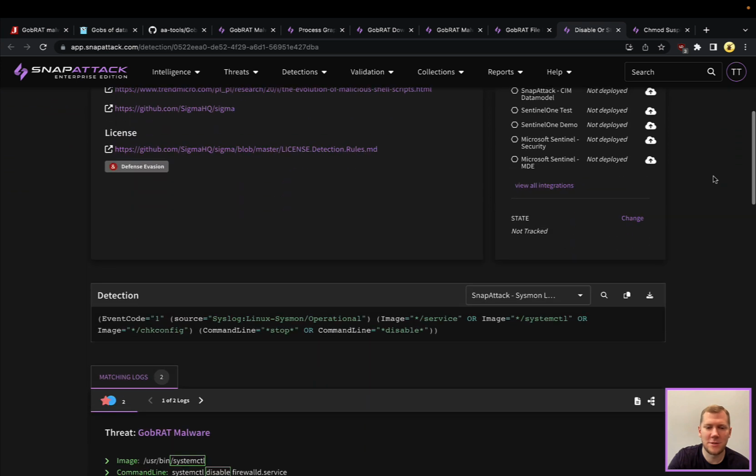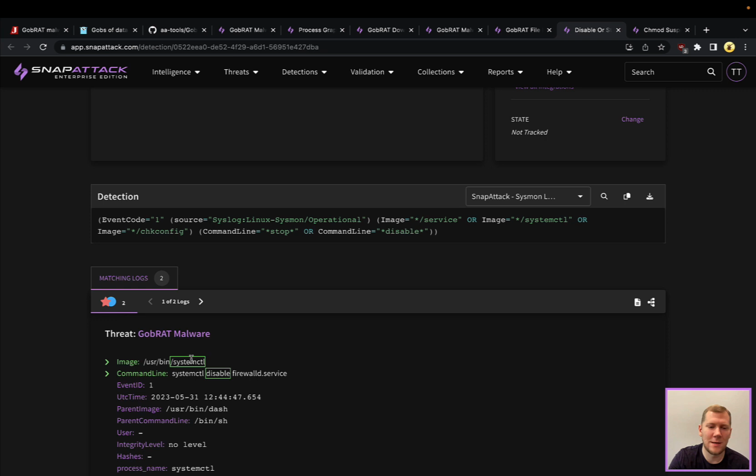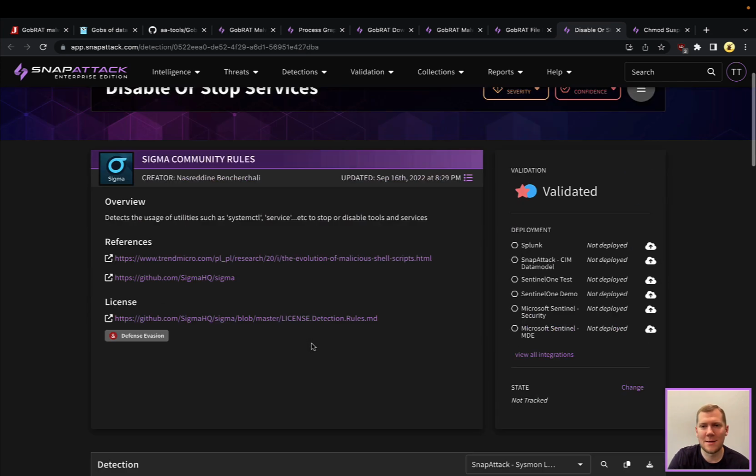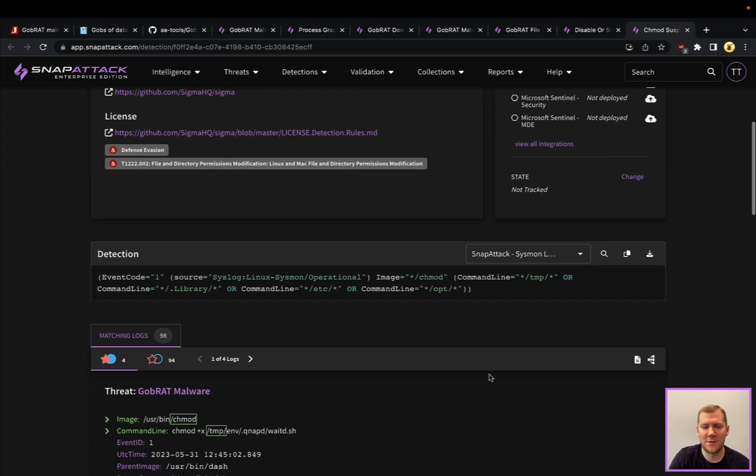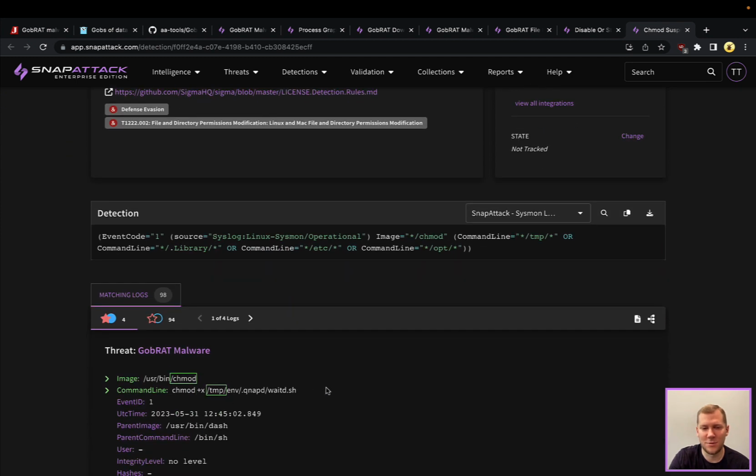Stopping or disabling services. You could see that they were trying to disable the firewall, and we can see here that systemctl disable, and again, that context, the firewalld service, shouldn't be disabled in a normal environment. So that's a good detection opportunity. Chmoding suspicious files and directories. Again, chmoding things in a temp directory here is interesting. You'd have to have some context of who and what is doing the chmoding, but in context with other detections, this could be something that is interesting in your environment.